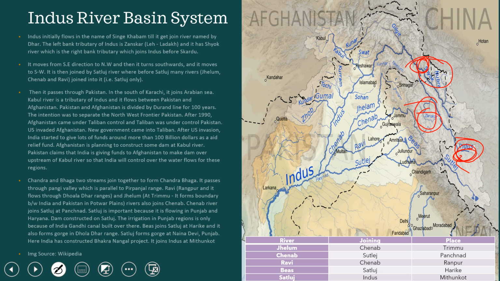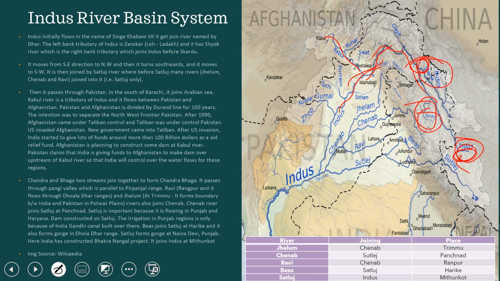Then after traveling to the north, it goes to the northwest of our country, where it gets connected with the Kabul river near Peshawar, and then it travels.